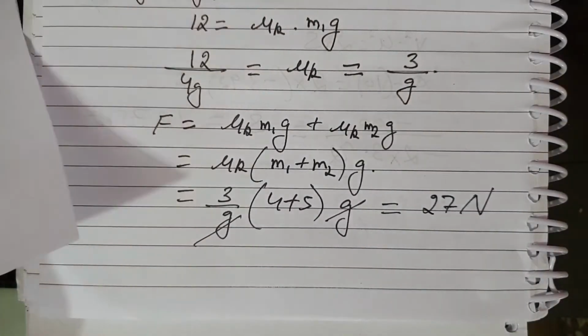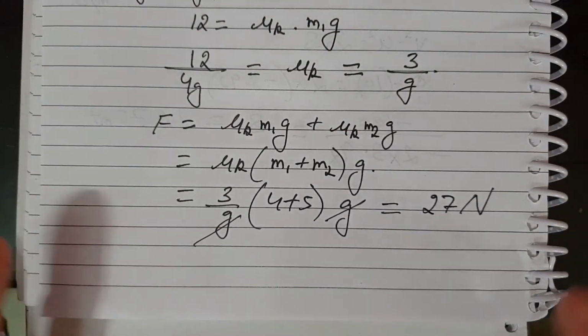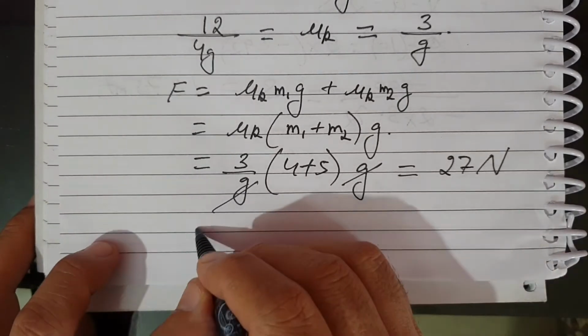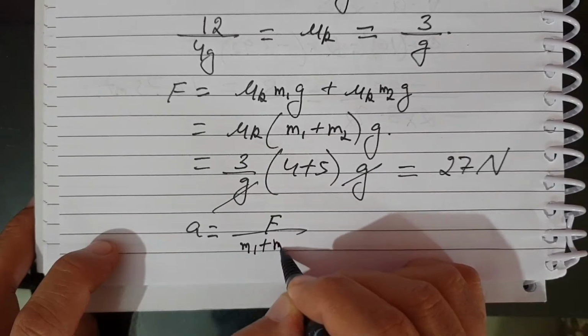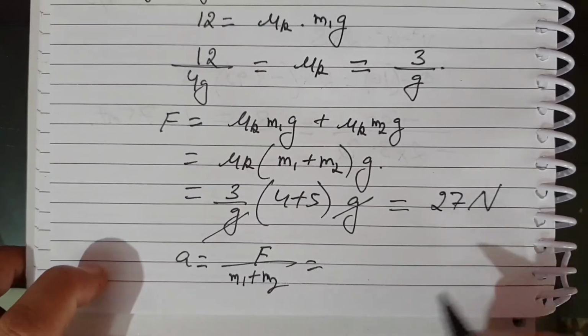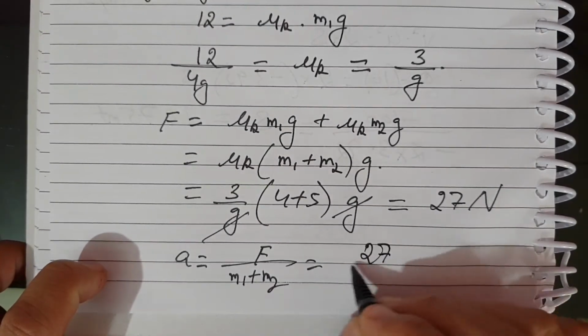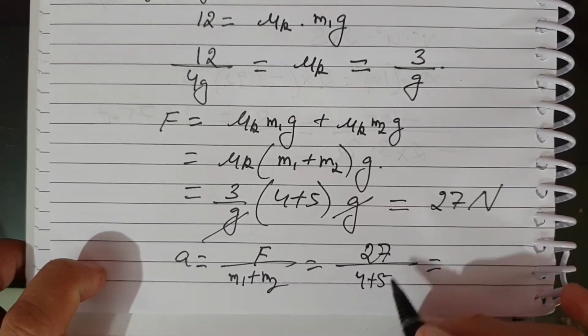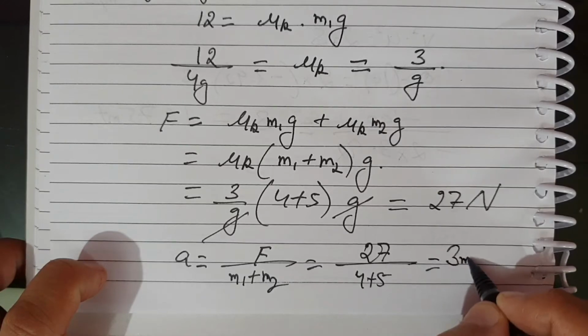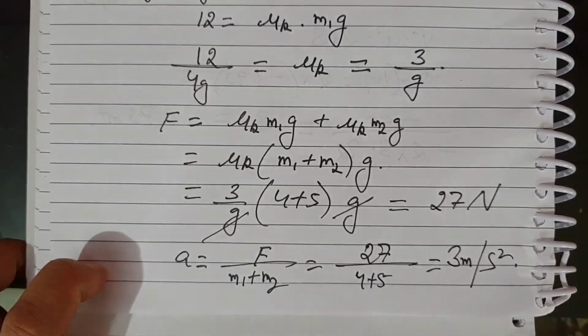Now you have to find the acceleration. See, since both bodies are moving together, acceleration is basically force upon m1 plus m2. This is equal to 27 upon m1 plus m2, which is 4 plus 5, which is 9. 27 by 9 is 3 meter per second square.